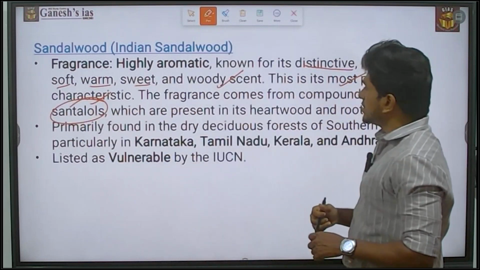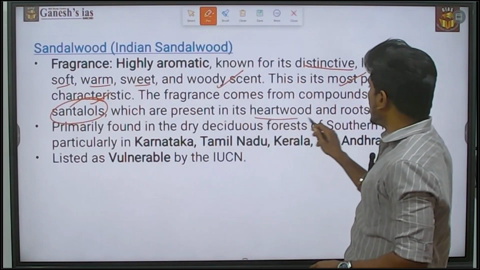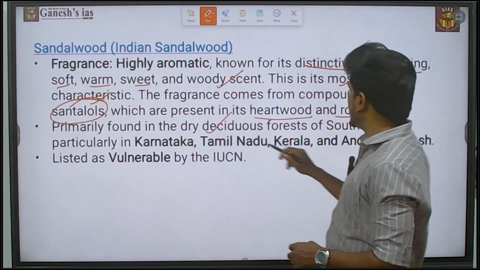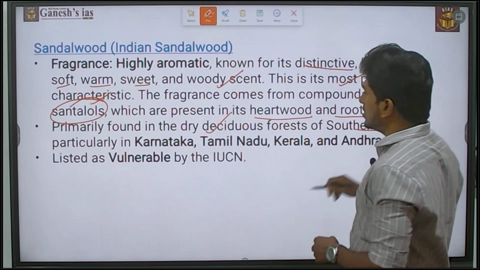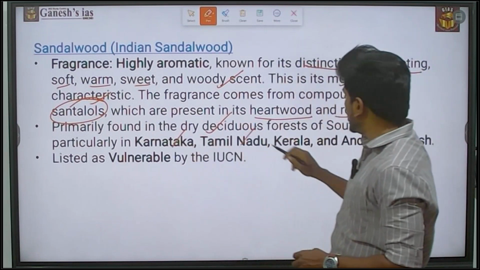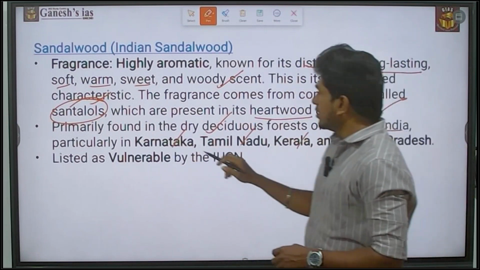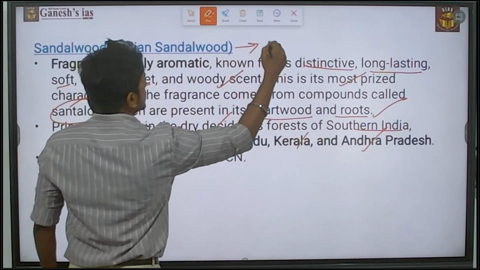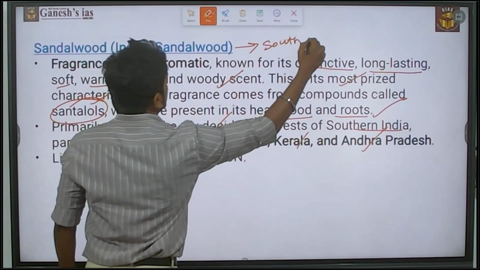which is present in its heartwood and the roots, primarily found in the dry deciduous forests of southern India, primarily in Karnataka, Tamil Nadu, Kerala, Andhra. Please note that sandalwood also belongs to South India.